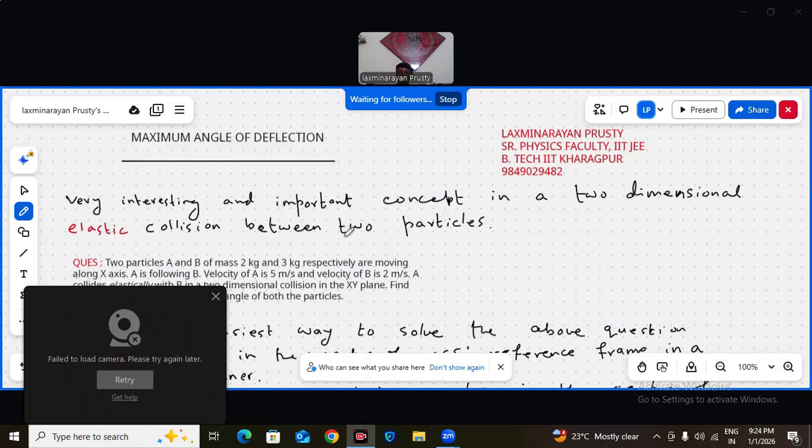Friends, today we are taking a break from capacitor discussion. Now I am discussing a very important and interesting concept in the collision process.